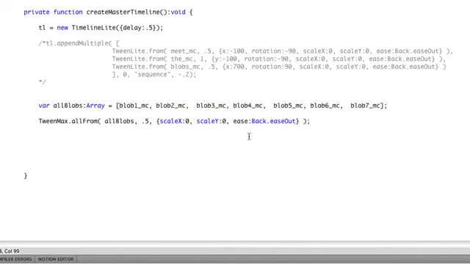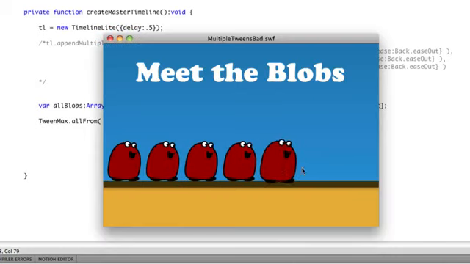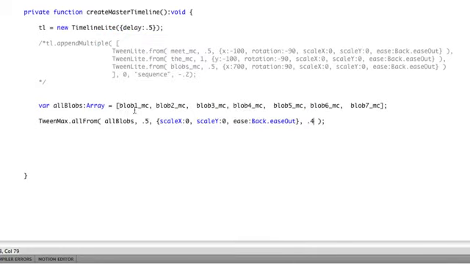Now allFrom has its own stagger parameter. I could put in something like 0.4 here, and you'll see now that they come in with a little bit of a stagger. In order to be consistent with the syntax we've been using so far, I'm going to remove that stagger from the allFrom, and we're going to add it to the appendMultiple.